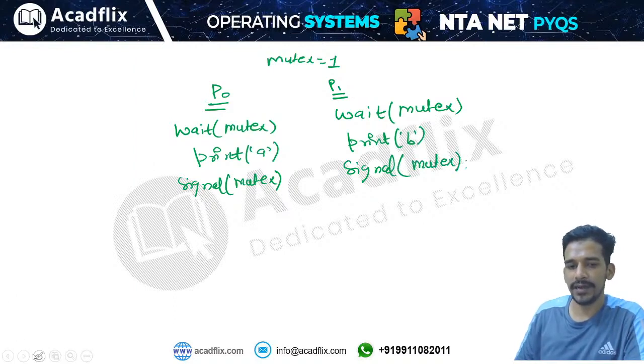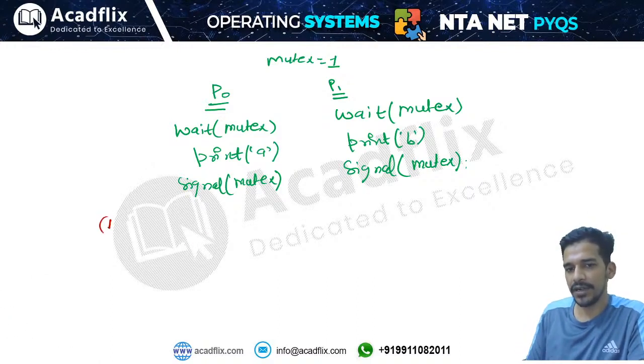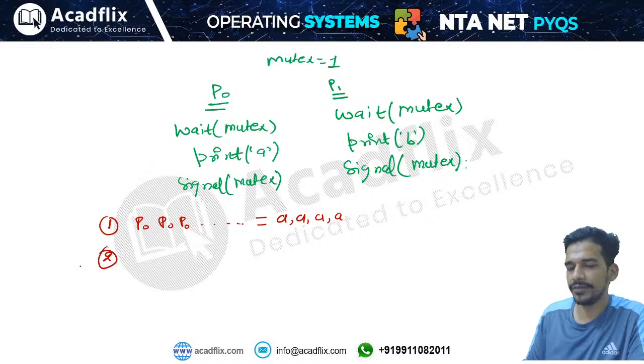So if you see, how many possibilities are there? There are 4 possibilities. What are those 4 possibilities? The first possibility is that only P0 is executing, again and again. If only P0 is executing, what will be the output? The output will be A. It will keep printing A again and again, like this. If only process P1 is executing, it will keep printing B like this.